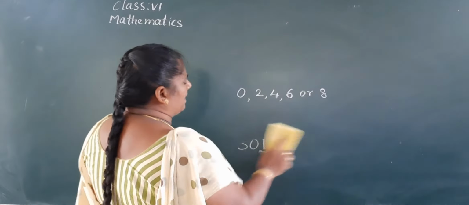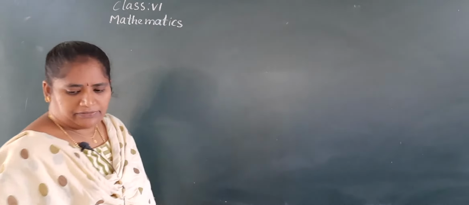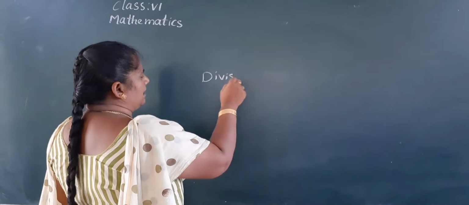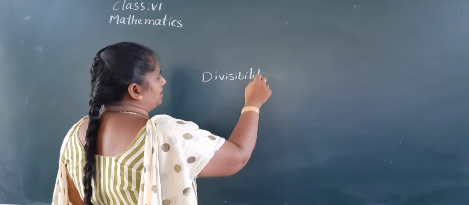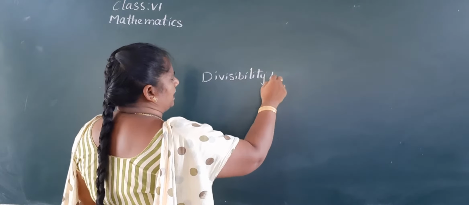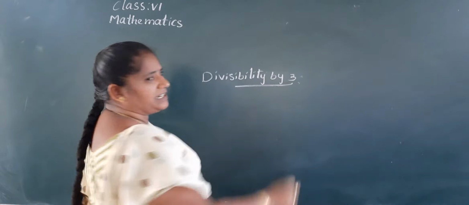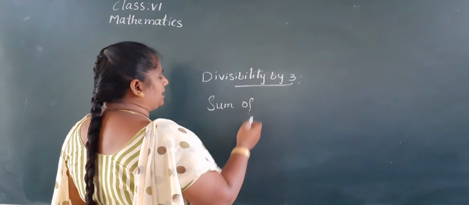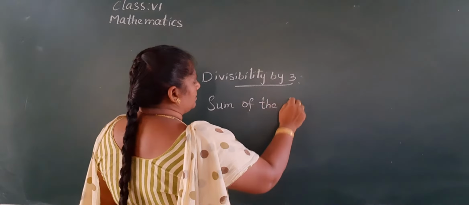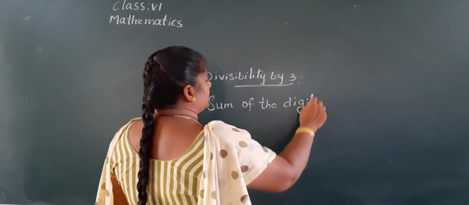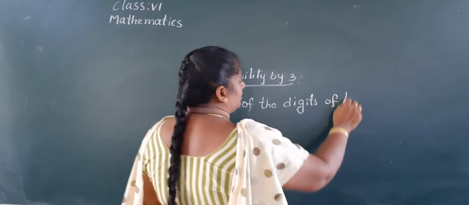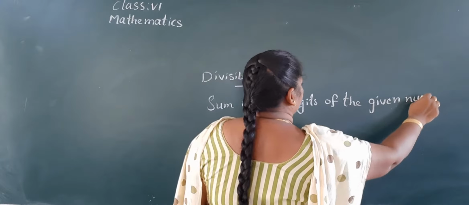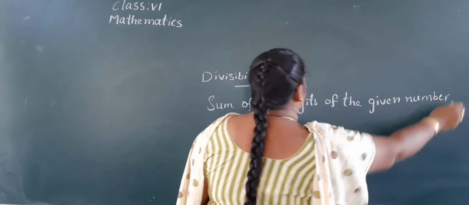And divisibility by 3. Don't write, children, this is the revision. Divisibility by 3 means the sum of the digits of the given number is divisible by 3, then that number is divisible by 3.